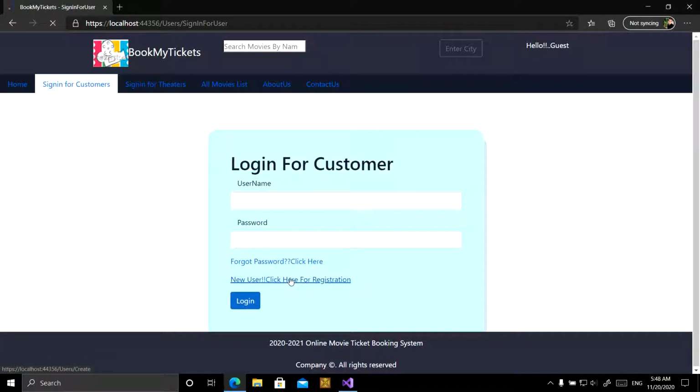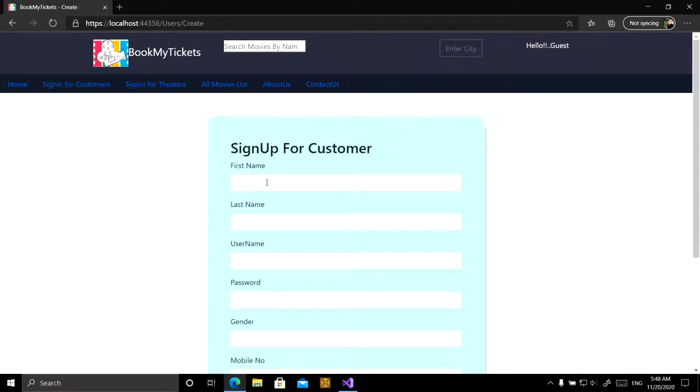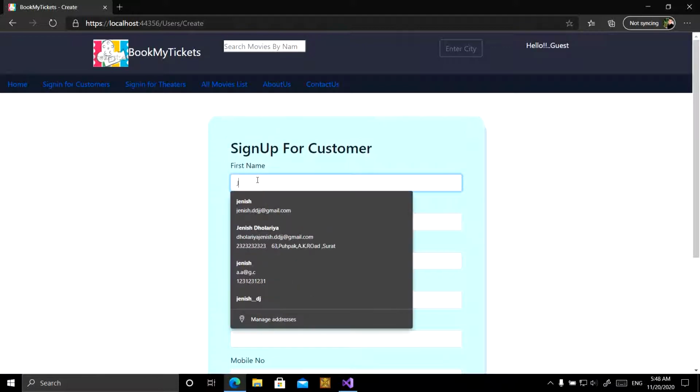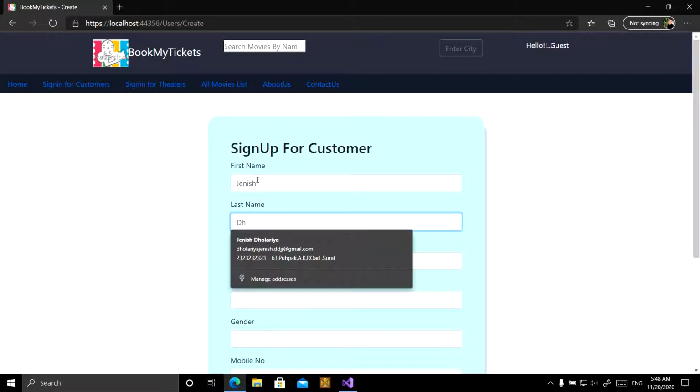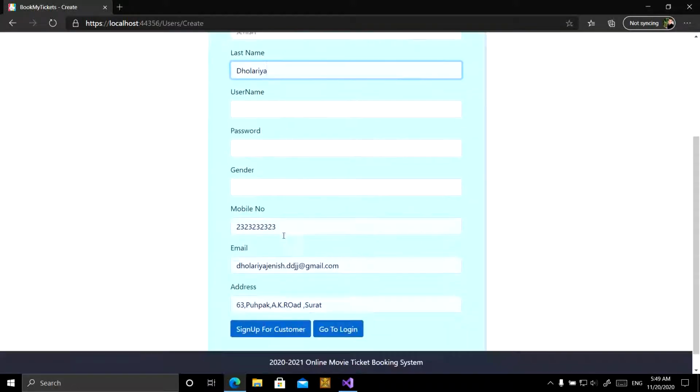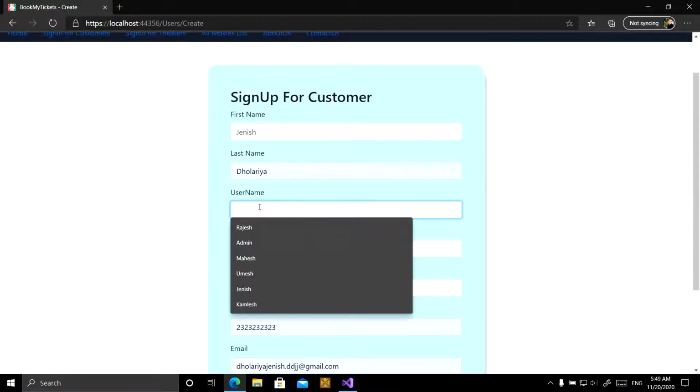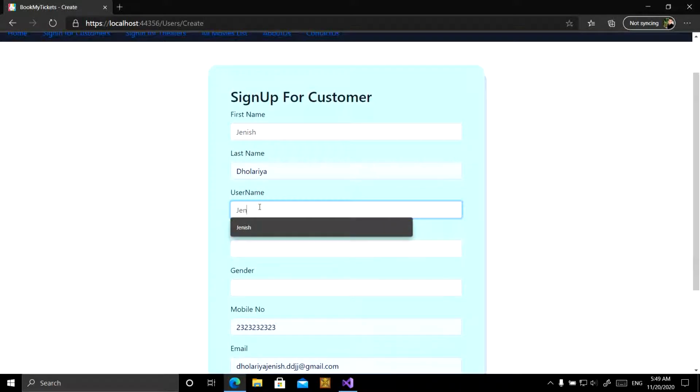We write the first name, Janish, last name, email ID, and the username, Janish. The password I am writing the same as Janish.